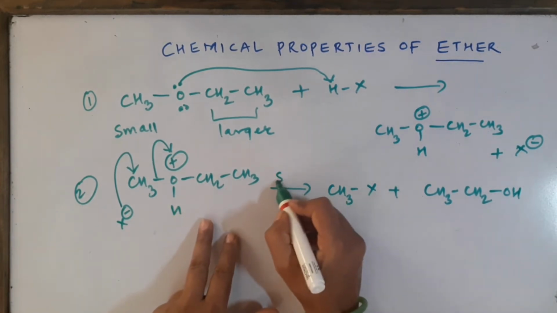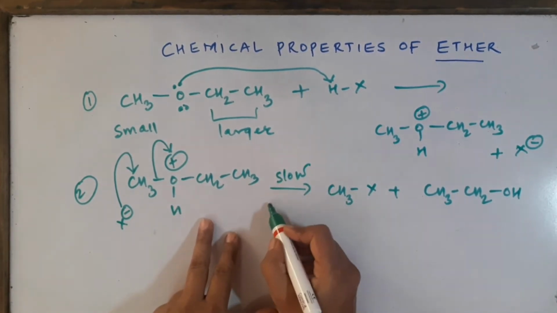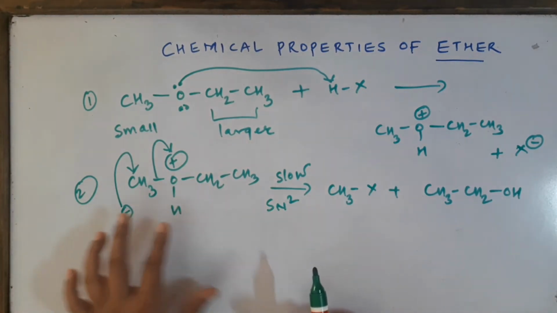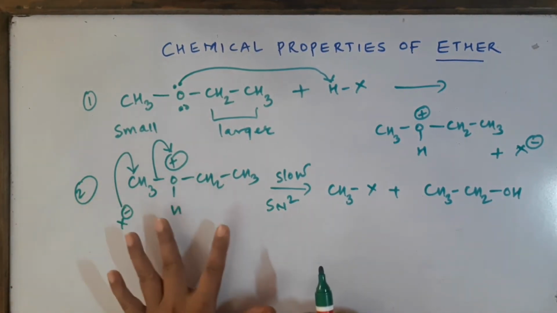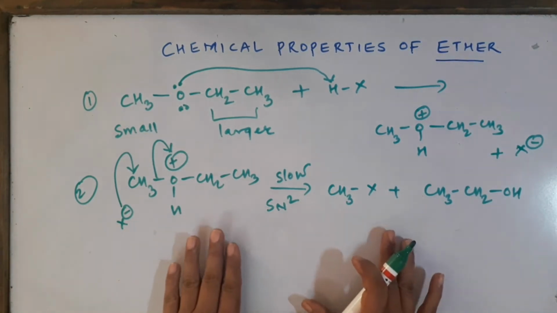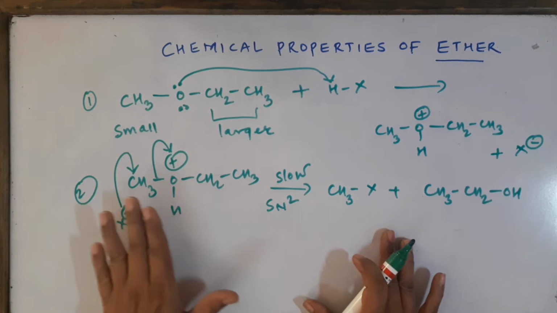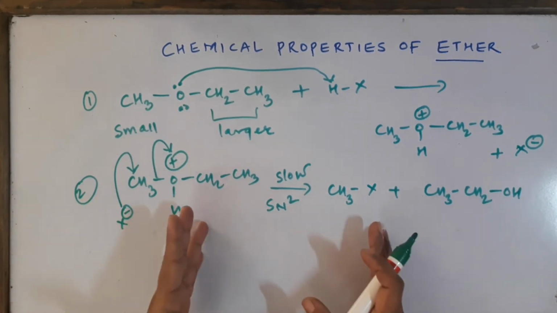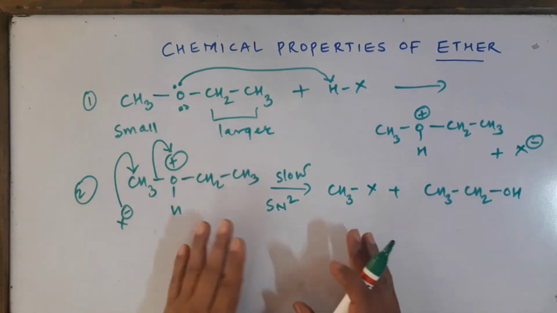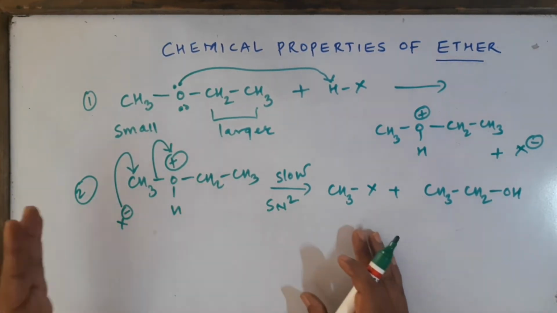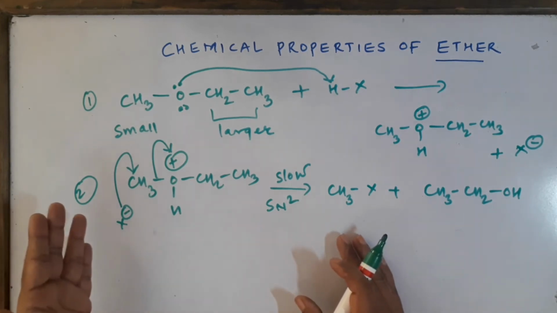This step is actually the slow step and it's an SN2 reaction because two molecules are participating here. One is the nucleophile and the other is the protonated ether. So this was the mechanism. If your alkyl groups are primary, they will follow the SN2 mechanism. If the alkyl group is secondary, then also they will follow the SN2 mechanism. But if one of the alkyl groups is tertiary, they will follow the SN1 mechanism.